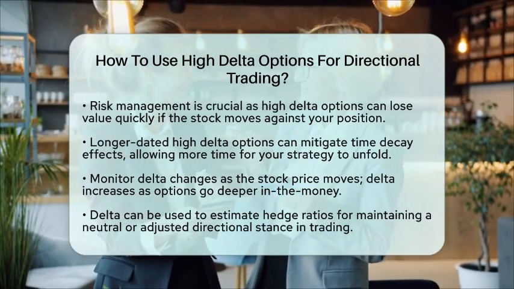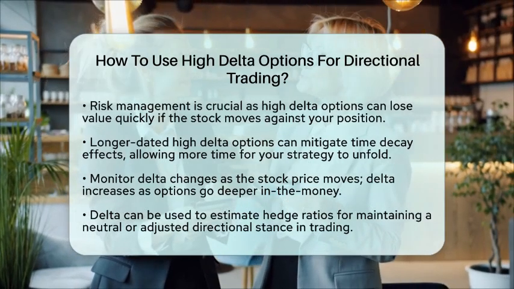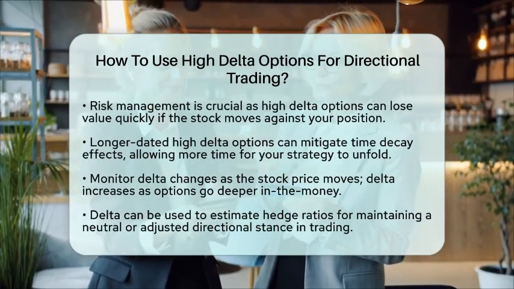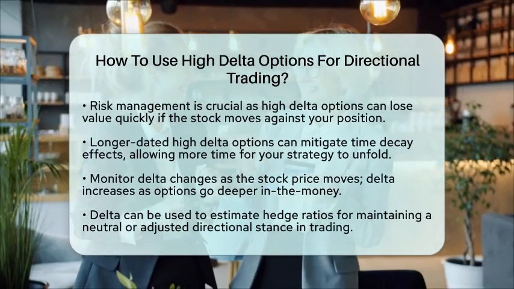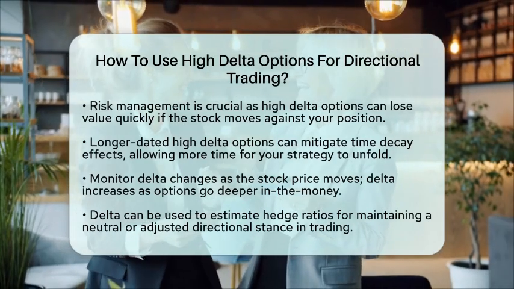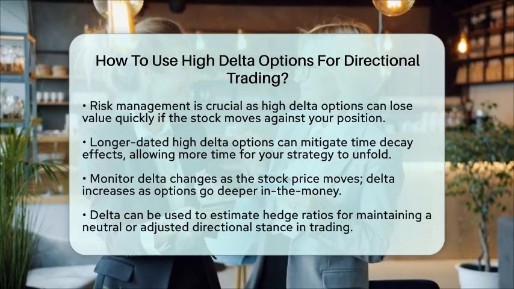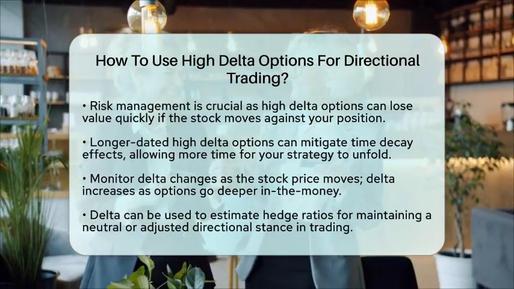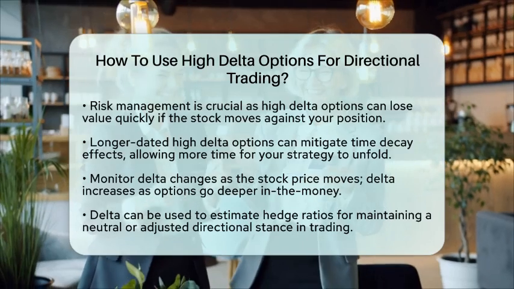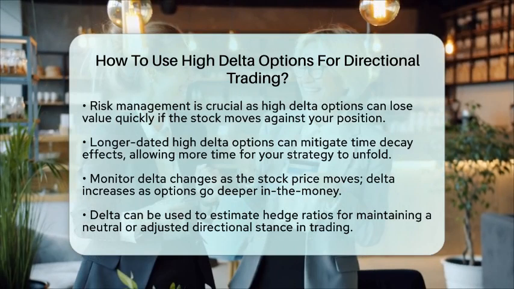In summary, high delta options provide a way to trade directional views on stocks with contracts that closely mirror stock price movements. They are particularly useful for traders who are confident in a strong move in the underlying asset and want to participate with options that behave similarly to owning the stock. Understanding delta and its implications on option price sensitivity and the probability of expiring in the money is essential for effectively using high delta options in your trading strategy.